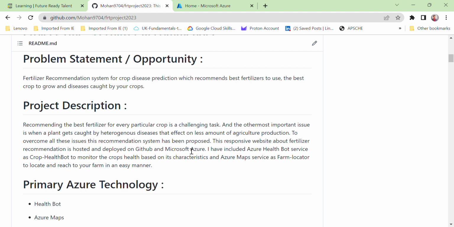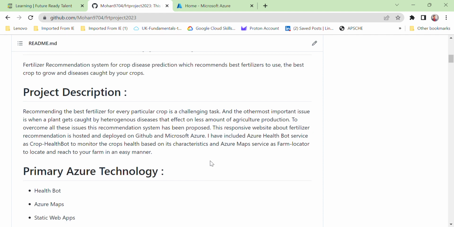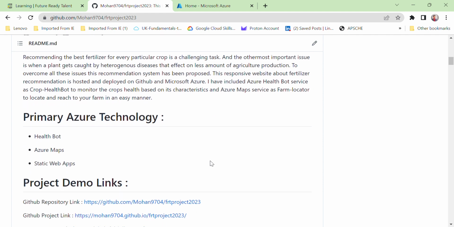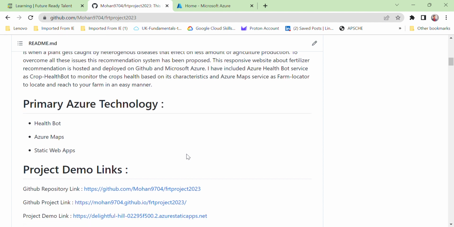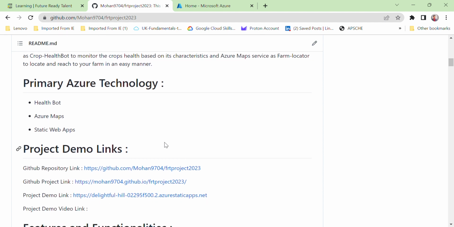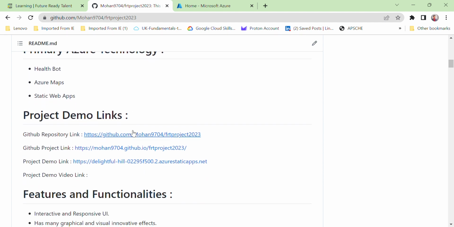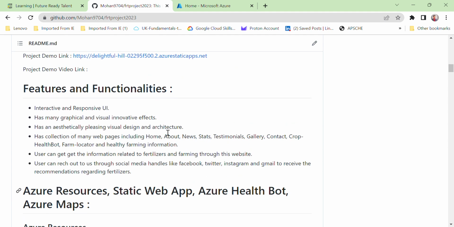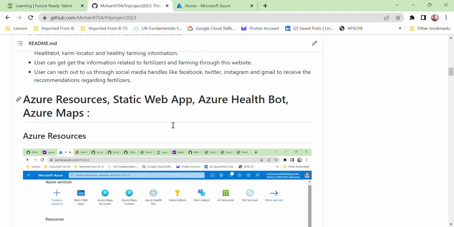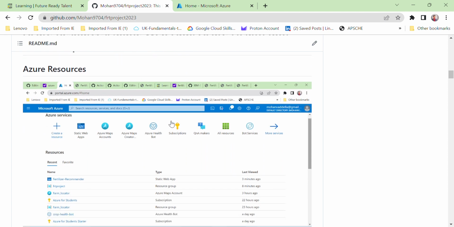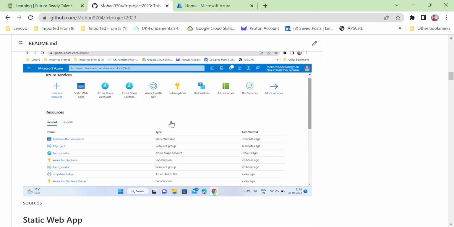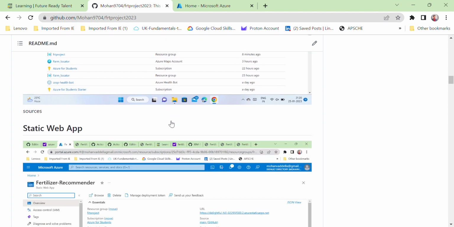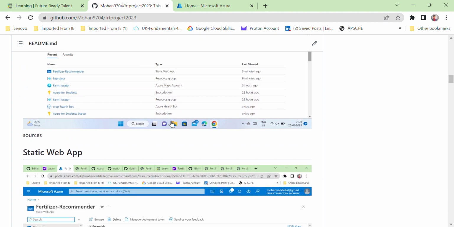My responsive website about the fertilizer recommender is hosted and deployed on GitHub and Microsoft Azure. Here are the Microsoft Azure technologies I have utilized in deploying my project: HealthBot, Azure Maps, and Static Web Apps. Here I have provided the links to my project. It is all about the features and functionalities, and I have included all the screenshots of the Azure services I have included in my project, and the pages that represent my project.